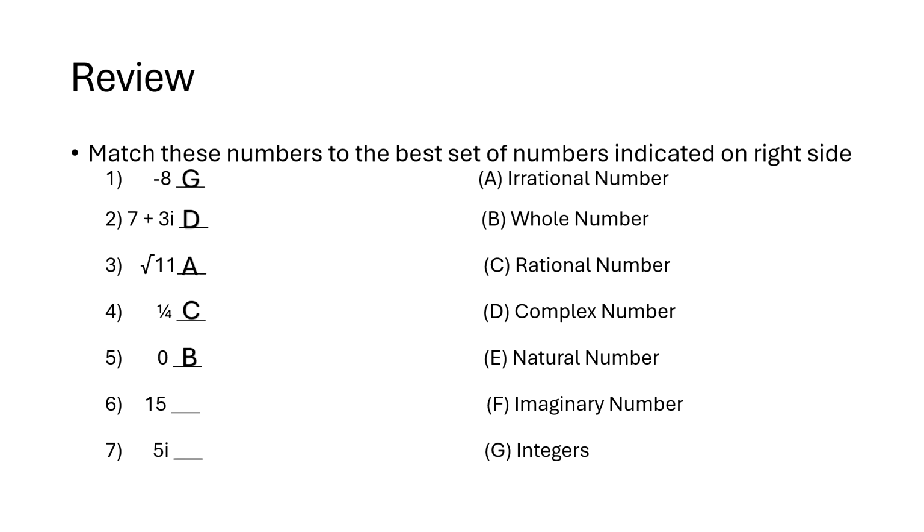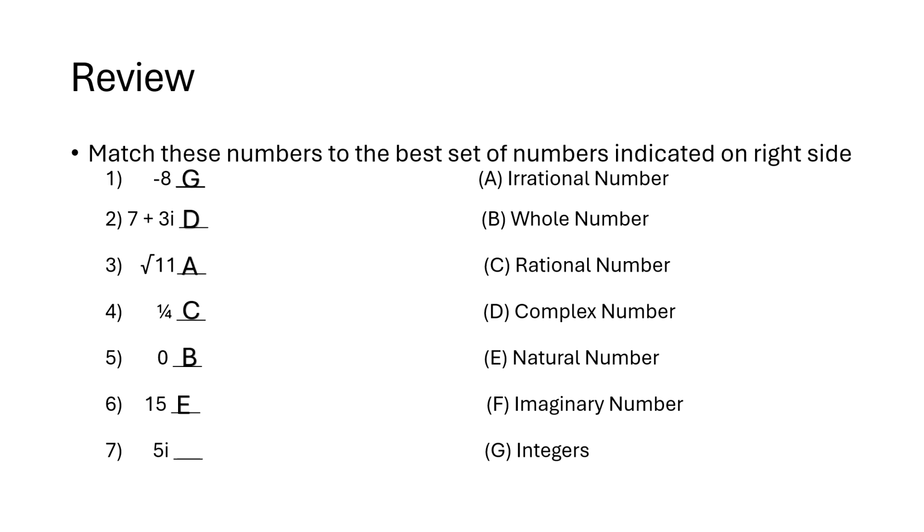And I got that one right. Problem number 6, 15. It's a positive number, but also it's a counting number because you can count from 1 to 15. So that must mean it's a natural number. Choice E. And that is correct as well.